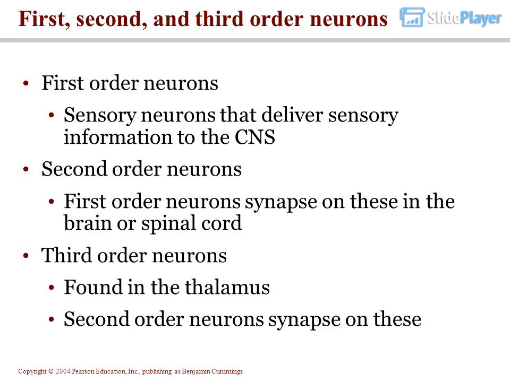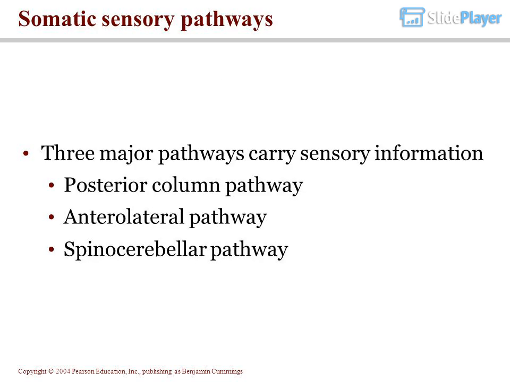First-order neurons are sensory neurons that deliver sensory information to the CNS. Second-order neurons: first-order neurons synapse on these in the brain or spinal cord. Third-order neurons are found in the thalamus. Second-order neurons synapse on these. Somatic sensory pathways.